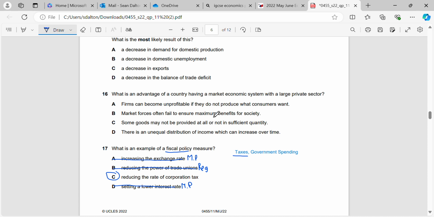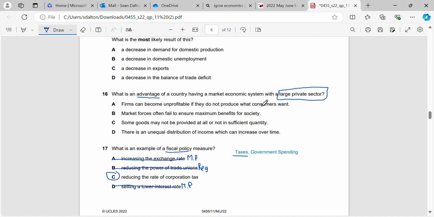Okay, question 16. What is an advantage of a country having a market economic system with a large private sector? Okay, what do we know about the advantages of a market economic system? The key words that we learned in class are: it creates choice, which creates lower prices and creates higher quality products. That's the main advantage that we went through in class before, right? But we also have another advantage we talked about, and the keywords for those were rewards and punishments. So what do I mean by that?